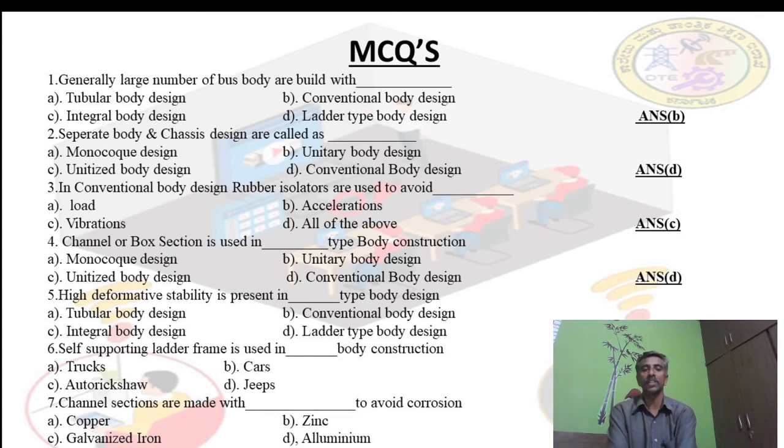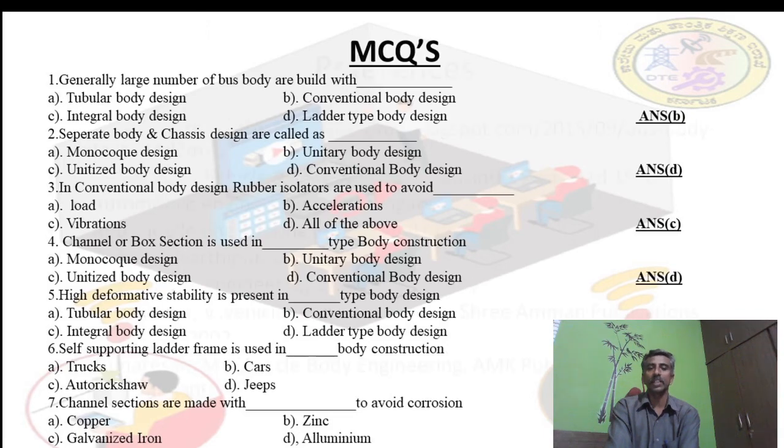Next, the seventh one: channel sections are made with what? Generally the material is galvanized iron, because the under chassis is going to get water. Due to the rain or the atmosphere, water moisture may be there. Due to these things, with galvanized iron, rust will not be formed. If you take copper, the cost is more, zinc is also more, aluminum is also more. So we are going to use galvanized iron as the correct answer.